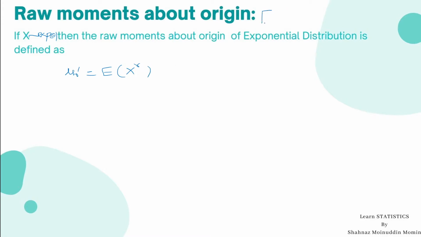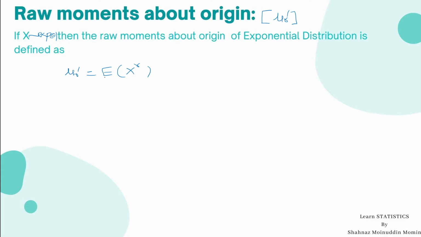We know that the raw moments are denoted by mu r dash, the rth raw moment about origin, and we will calculate the rth raw moment about origin.